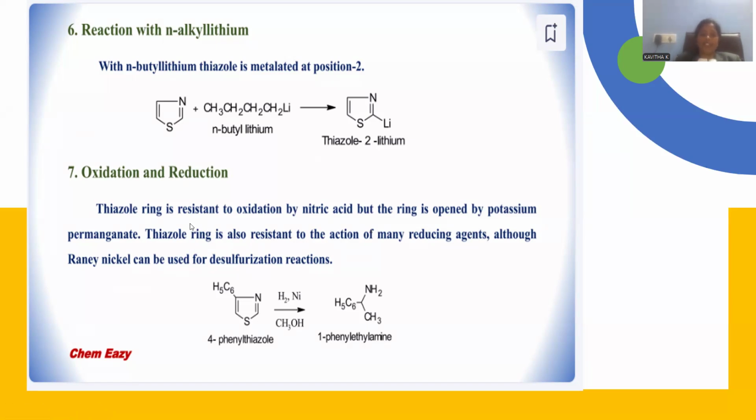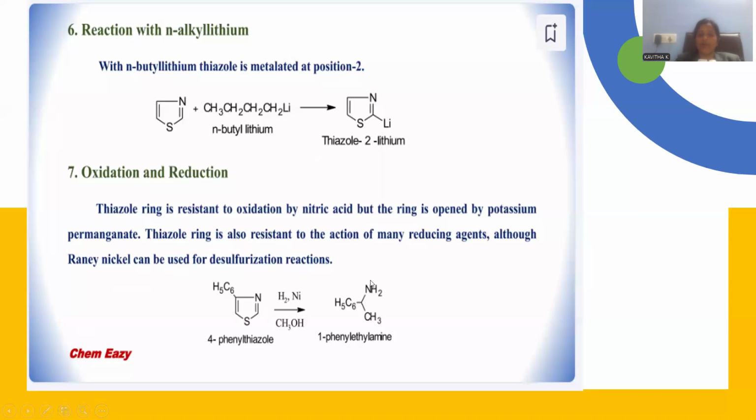I'm taking oxidation and reduction. Right, here is the molecule taken. Treating with hydrogen in the presence of nickel catalyst, that is a strong reducing agent able to cleave the entire molecule. Whenever the molecule is cleaved, there is a formation of this phenyl remaining on the position 4, and this carbon is becoming methyl. This nitrogen is becoming amine.